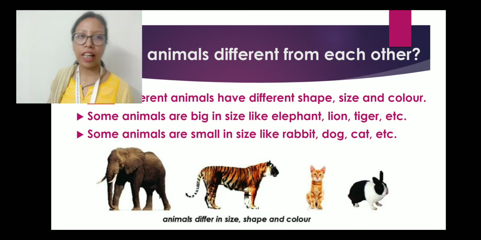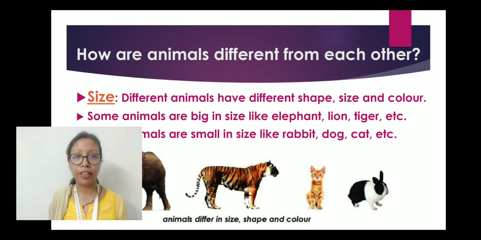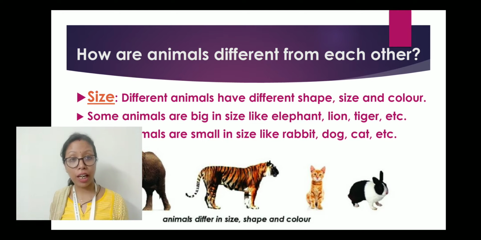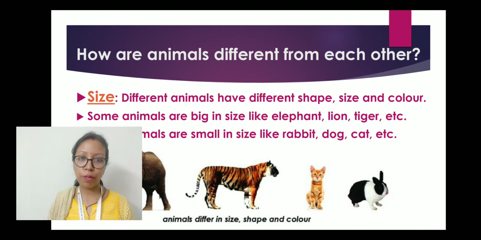Now let us come to the next one. How are animals different from each other? There are certain points in which animals are different from each other. Let us read one by one. So the first one is size. Different animals have different shape, size and color. Because if you look at different animals, the tiger does not look the same as the lion, right? The cat does not look the same as the dog. They might have the same body parts, but they look totally different from one another.